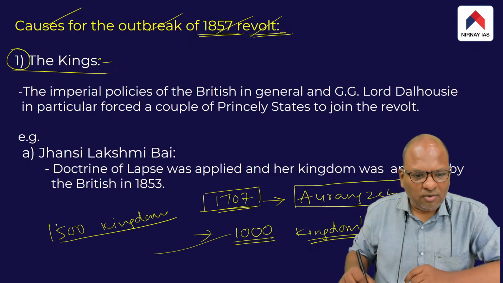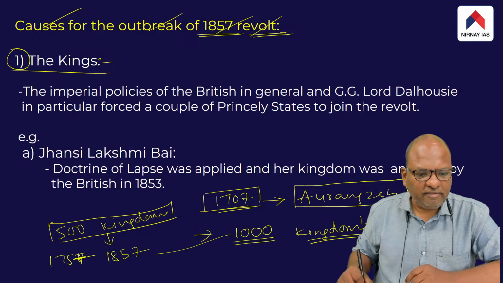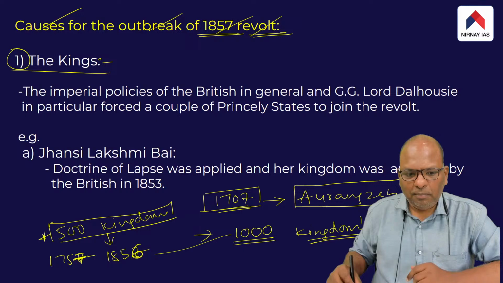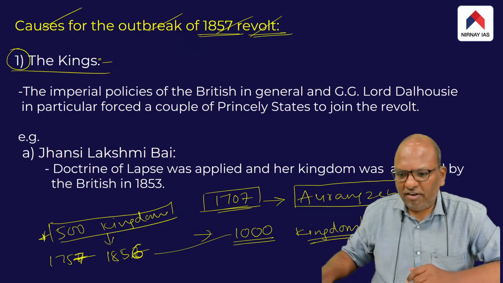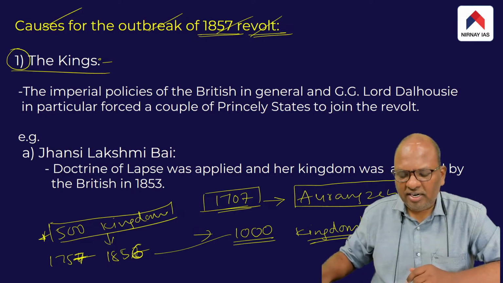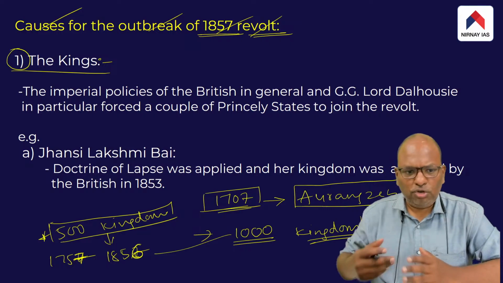But in what time? The British conquered these 500 of these 1000 kingdoms between 1756 to 1857. In fact, 1757 to 1856. So between 1757 and 1856, the British conquered roughly 500 of these 1000 kingdoms. Then what about the other 500 kingdoms? The other 500 kingdoms continued to survive, in fact till 1947, that is till the independence of India. So the whole point which I am trying to convey is